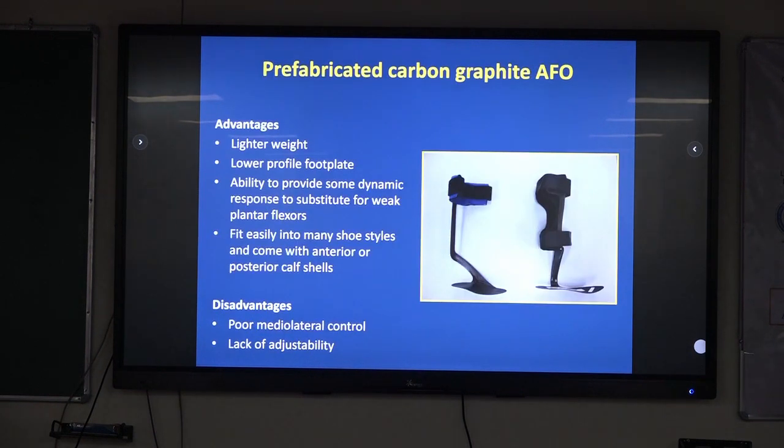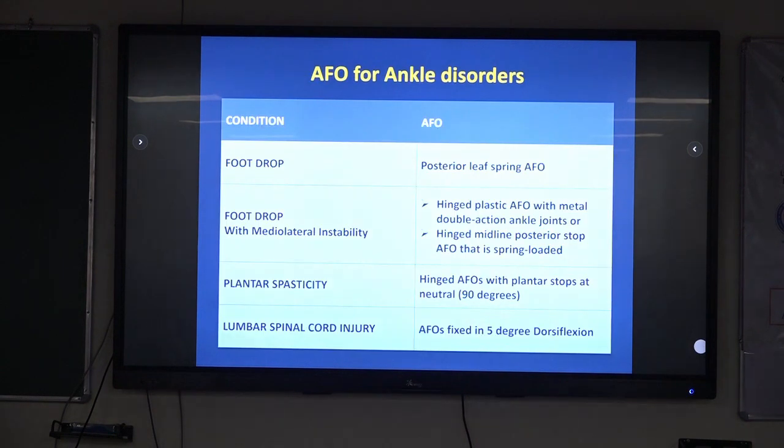Prefabricated carbon graphite AFOs are now available. They are lighter weight, with a lower profile footplate. They have the ability to provide some dynamic response to substitute for weak plantar flexors. They fit easily in any style of shoe. The disadvantage is that there is poor mediolateral control because of the lower profile footplate. There is no valgus or varus control, and they lack adjustability because they are prefabricated. They cannot be adjusted according to patient size.